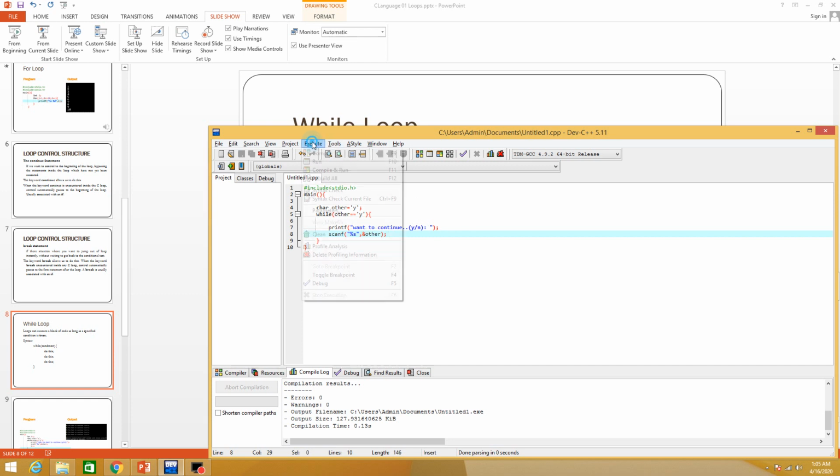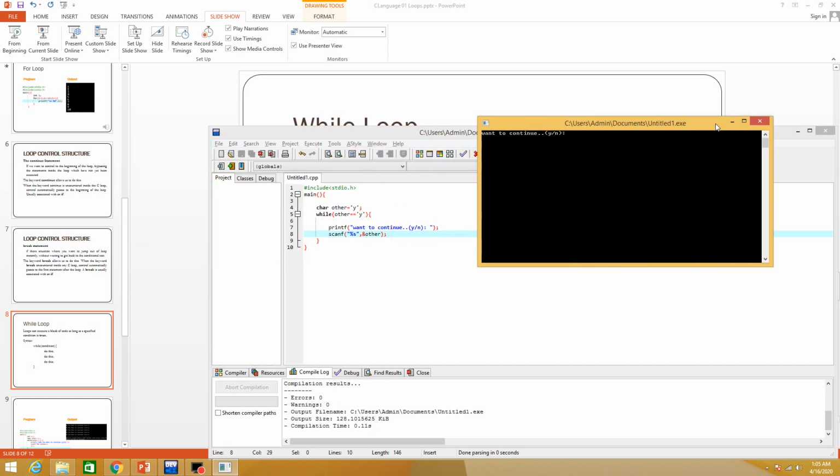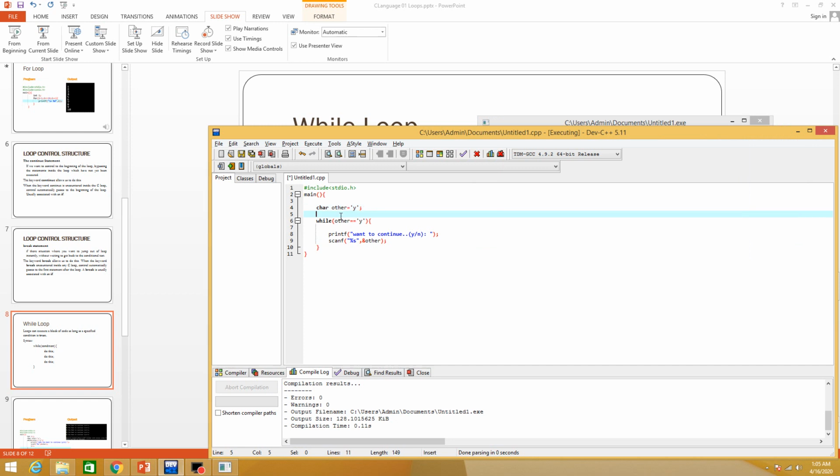So now let's compile it, and now you can run it. As you can see, in the first iteration I have declared and initialized the other variable and the value is y. If condition, if other is equals to y, is it true? Yes, it is true.